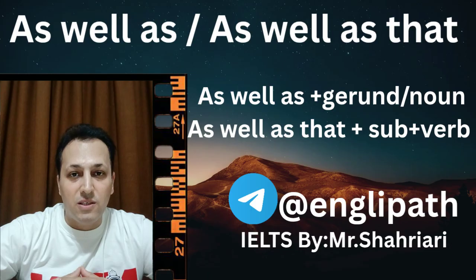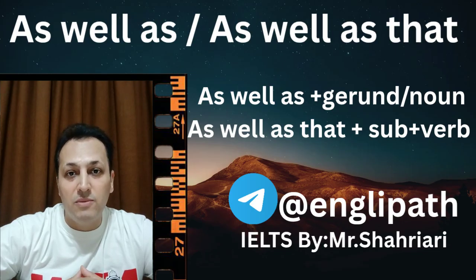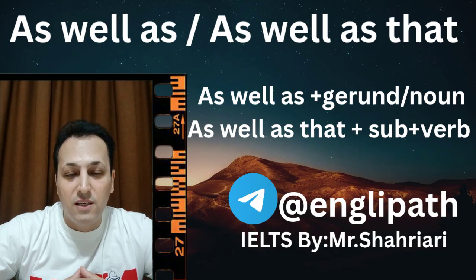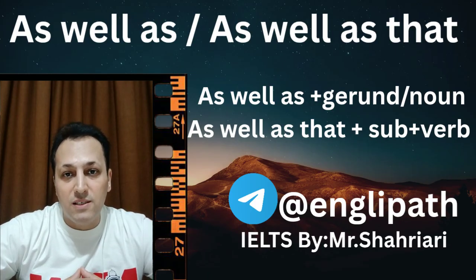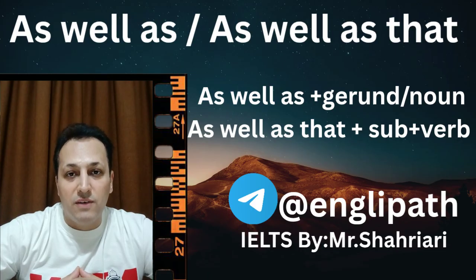Alternatively, you can make use of as well as just in the second dependent clause. Rather than saying, as well as English, I speak French, you can say, I speak French as well as English. Or rather than saying, as well as running, I love swimming, you can say, I love swimming as well as running. So interchangeably, you can use as well as either right at the beginning of the first dependent clause, or based on your own choice, just before the second dependent clause.